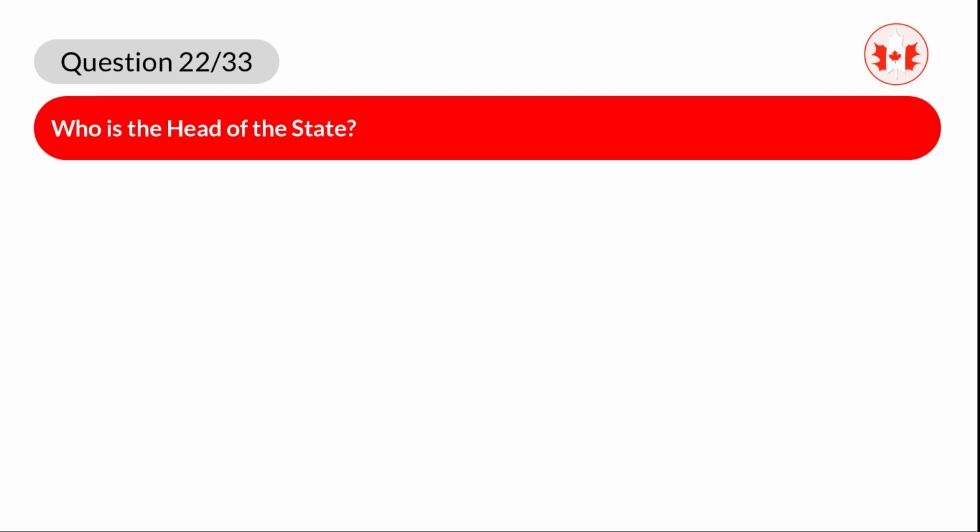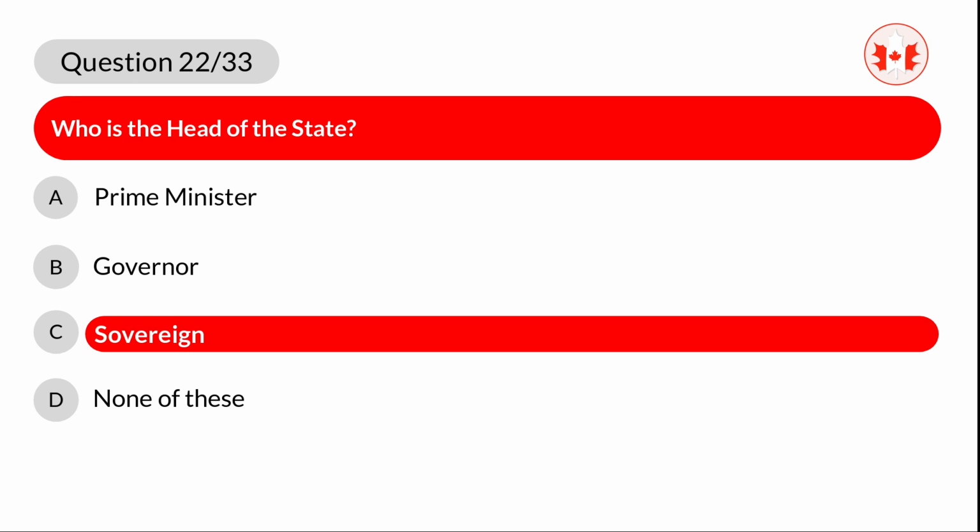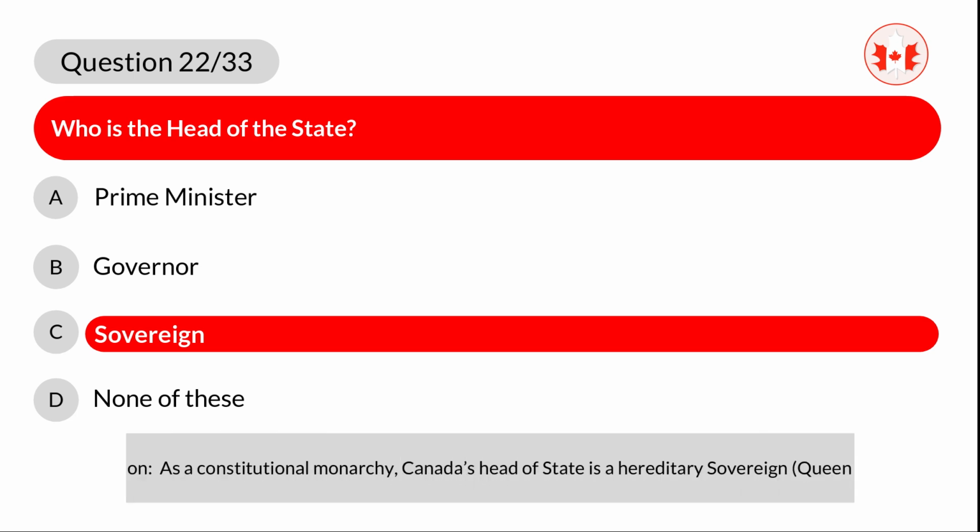Question 22. Who is the head of the state? A. Prime Minister. B. Governor. C. Sovereign. D. None of these. Correct answer is C. Sovereign. Explanation. As a constitutional monarchy, Canada's head of state is a hereditary sovereign, queen or king.